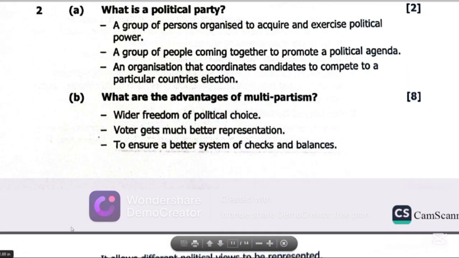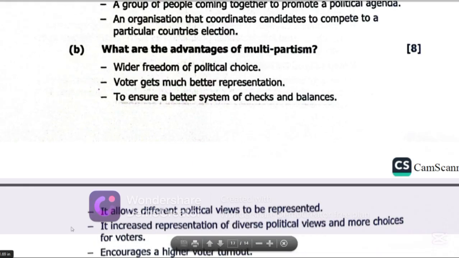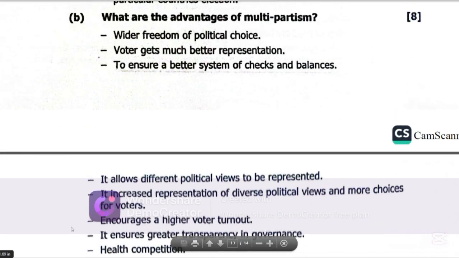2B says, what are the advantages of multipartism? Remember, you have multipartism, you have a one-party system, you also have a bi-party system. A one-party system is where only one political party is allowed to form government and participate in elections. A bi-party system is where you have two major political parties competing in an election, like the case of the United States of America, with the Democrats and the Republicans. That's a bi-party political system.